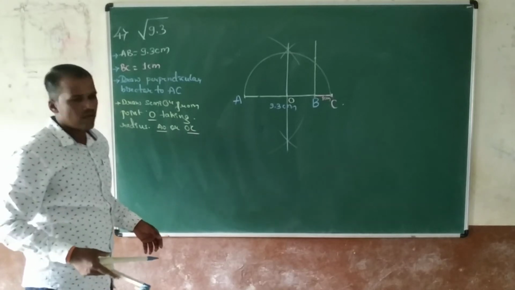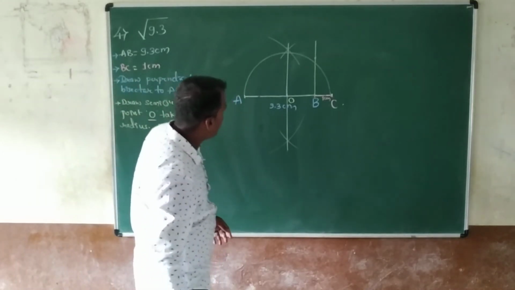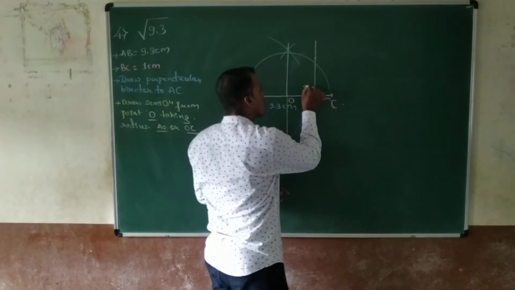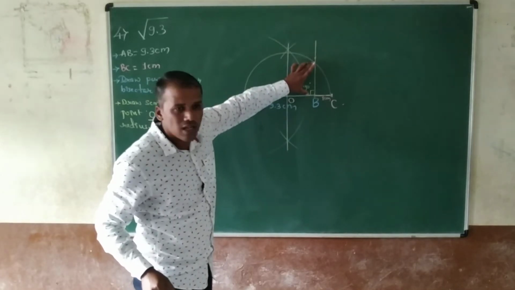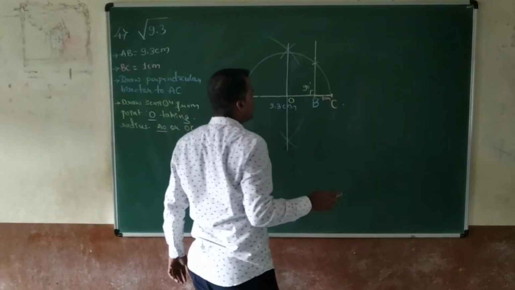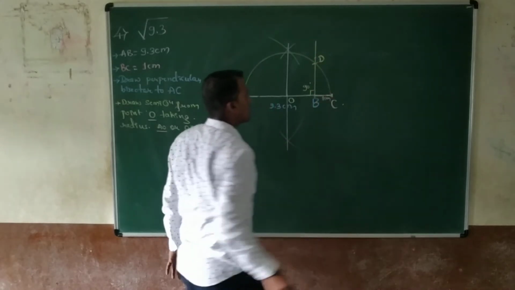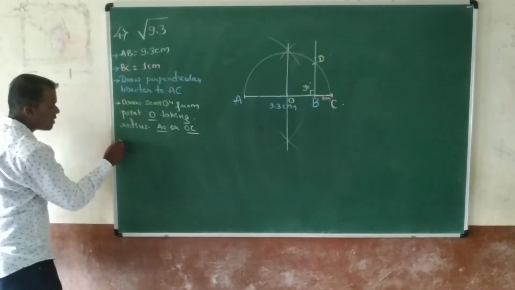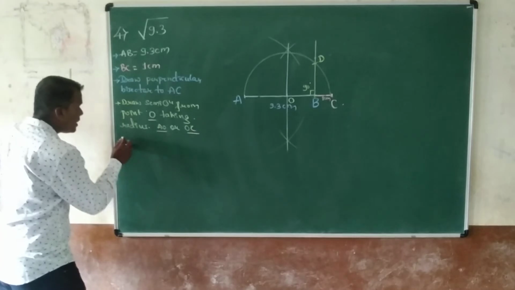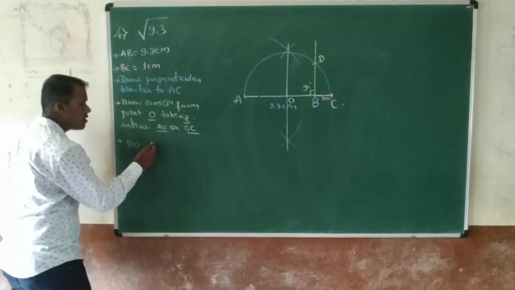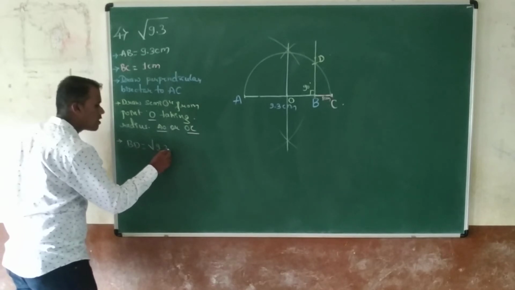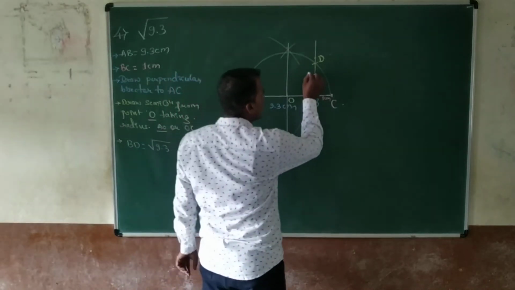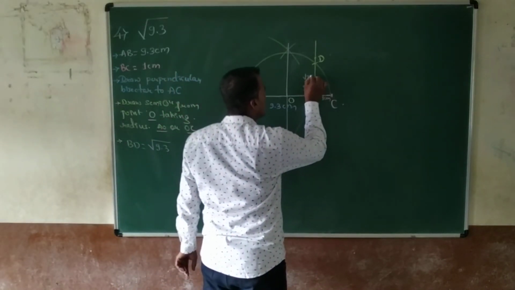Okay, the semicircle is drawn. Now, the 90-degree line from point B cuts the semicircle. Where the line cuts the semicircle, mention that point as D. Now BD is equal to the square root of 9.3. What is the length of BD? It is the value of the square root of 9.3.